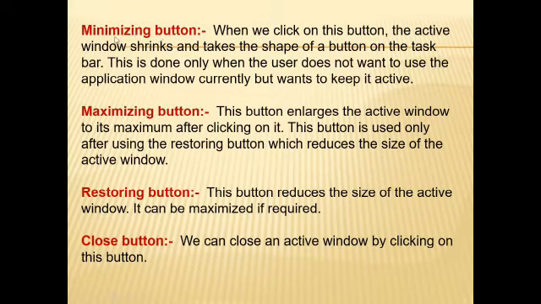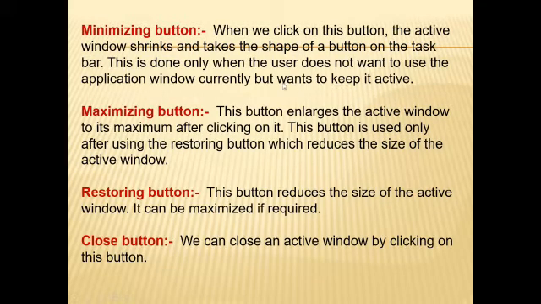Now the minimize button. I am explaining what the minimize button is. When we click on this button, the active window shrinks. The window on which we are doing work is known as the active window. It will shrink and take the shape of a button on the taskbar. This is done only when the user does not want to use the application window currently but wants to keep it active.